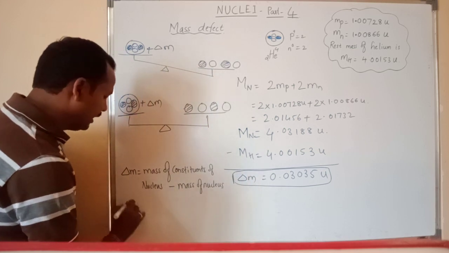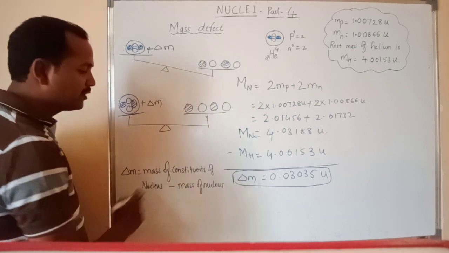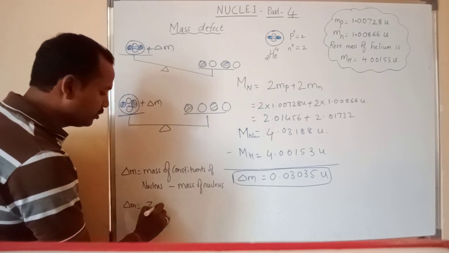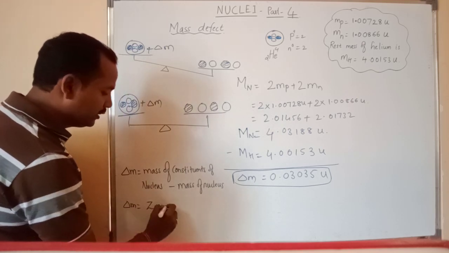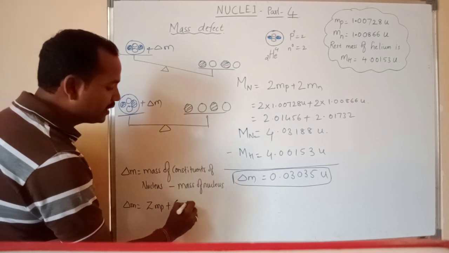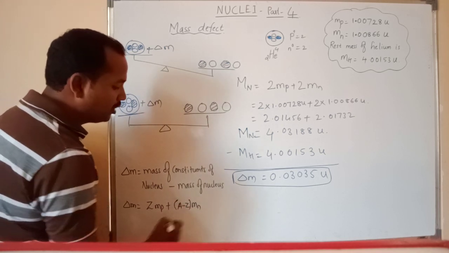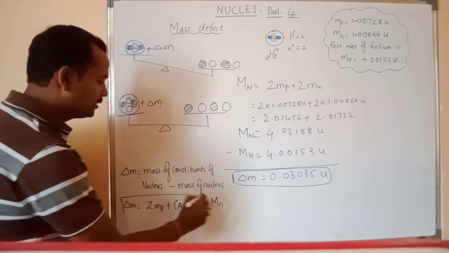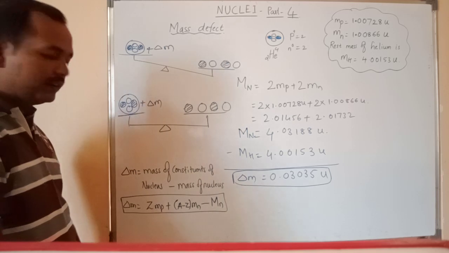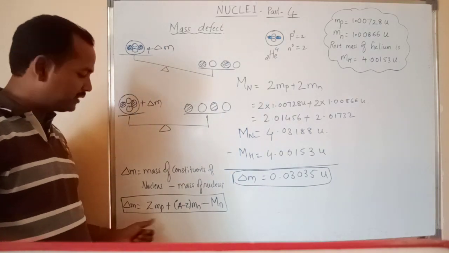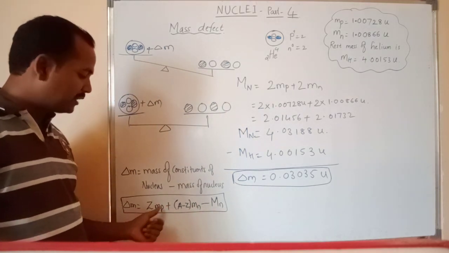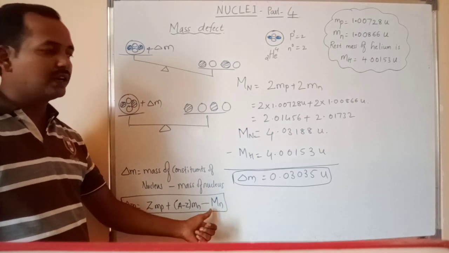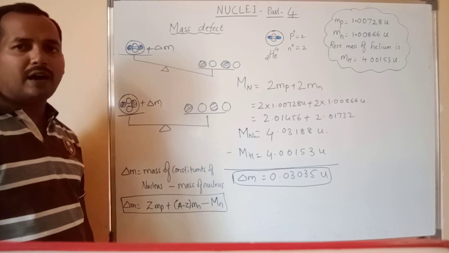That is, delta M can also be given by the mass of the constituents of nucleus, where Z is the number of protons into mass of each proton, plus number of neutrons, A minus Z, into mass of neutron, minus mass of the nucleus. Therefore we can define the mass defect as the difference in the mass of the constituents of nucleus and rest mass of the nucleus. So this is the definition of mass defect.